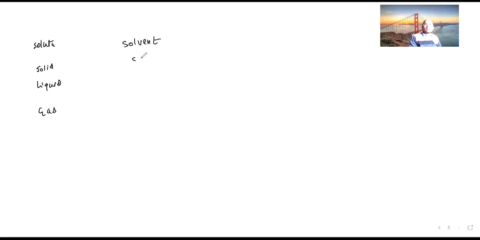Solvent nature, if you are talking about it, this will be the solid, which we didn't study yet; we are studying it now. Firstly you pick up the solid. So what type of solution will it be? Can you please tell me the type of solution? Solid and solid will form a solid solution. So if you talk about the solid solution, can you guess an example? Like alloys. Alloys, good, good.